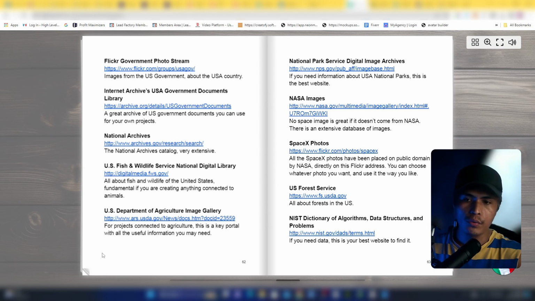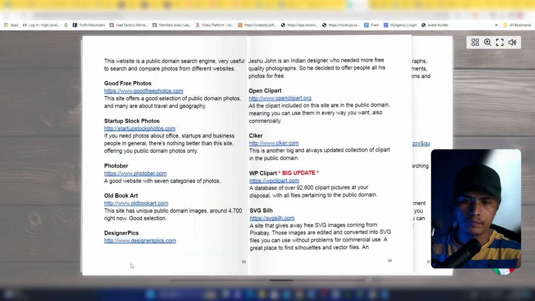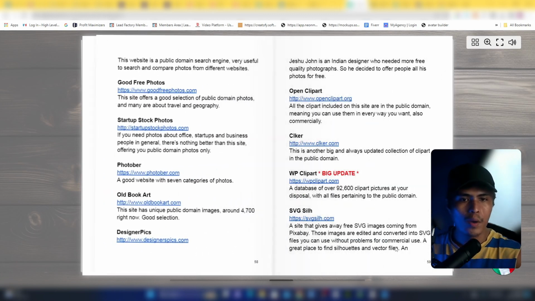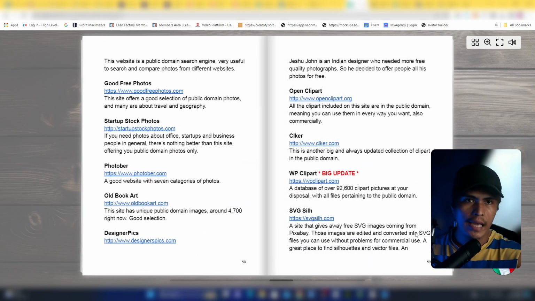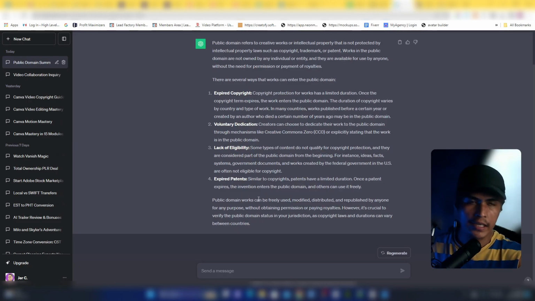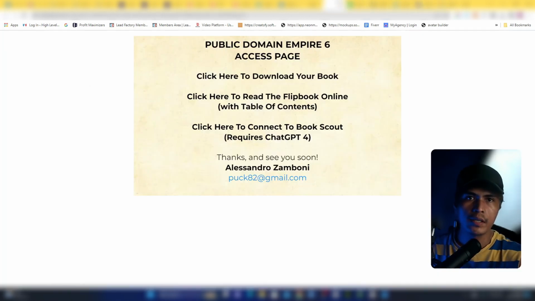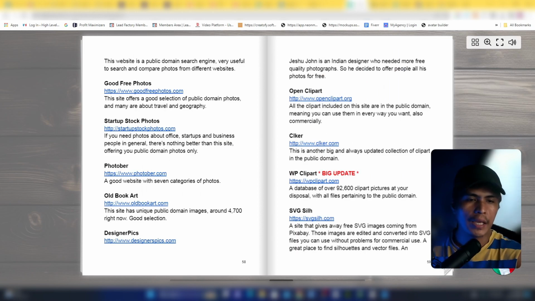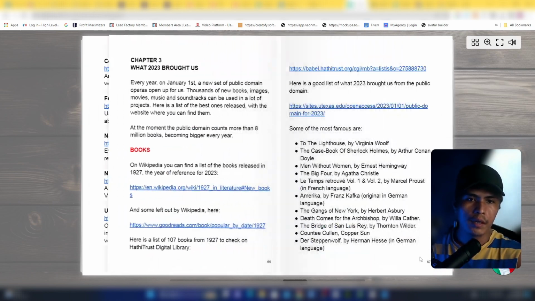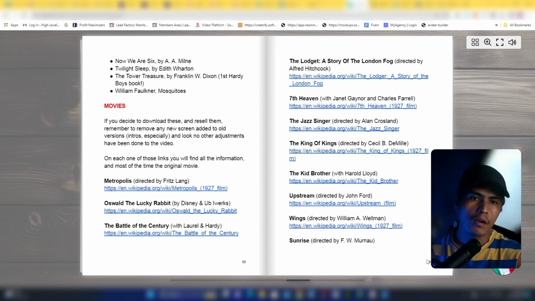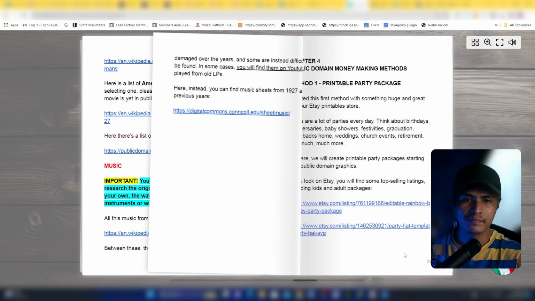Now, I showed you an example a while ago. Let me show you that one. If you guys don't know what public domain is, I actually asked ChatGPT to define public domain. ChatGPT says public domain works can be freely used, modified, distributed, and republished by anyone for any purpose. And that's exactly what you can learn inside of this 100-page ebook, worth of an unlimited amount of content and resources, guys, which is awesome.